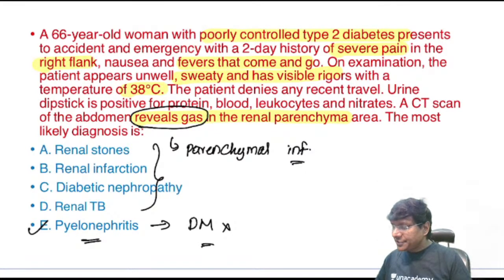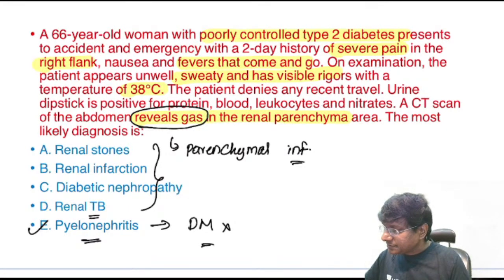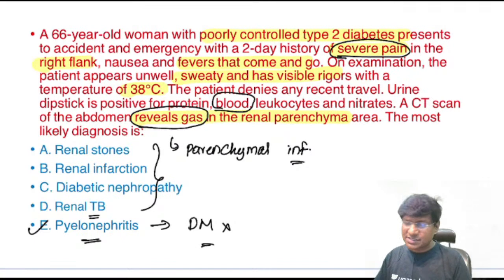Then the other point which will rule out renal tuberculosis is that individuals having severe pain and the presence of blood in the urine analysis, that is unlikely in case of renal tuberculosis. Unlikely. I'm not saying that it will not be there. Unlikely in case of renal tuberculosis, but that can be there in patients with pyelonephritis.